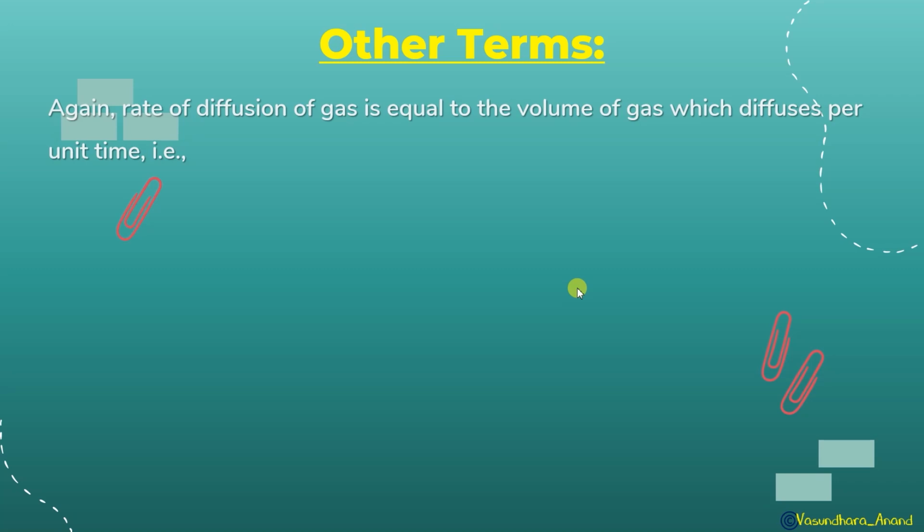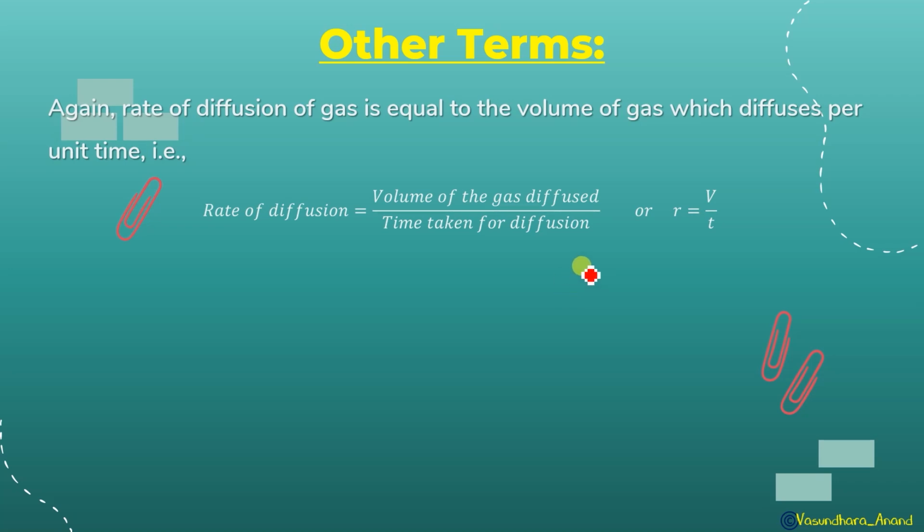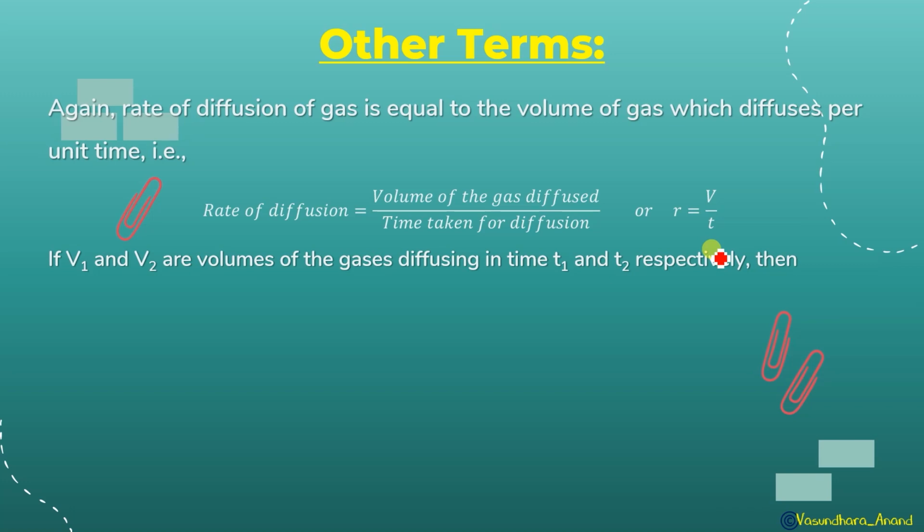Again, the rate of diffusion of a gas is related to the volume of gas. The higher the volume, the faster the rate, obviously, which diffuses per unit time. So the rate of diffusion will be equal to the volume of the gas diffused upon the time taken for the diffusion. I can write it as R is equal to V upon T. If there are two gases, V1, V2, taking times T1, T2, then R1 is equal to V1 upon T1, R2 will be V2 upon T2, and R1 upon R2 is equal to V1 upon T1 upon V2 upon T2.